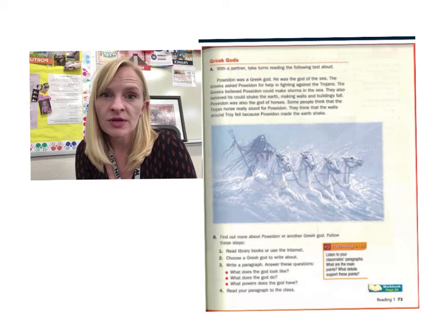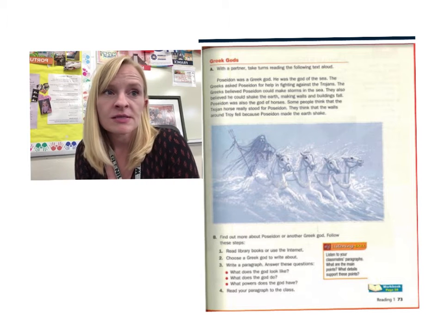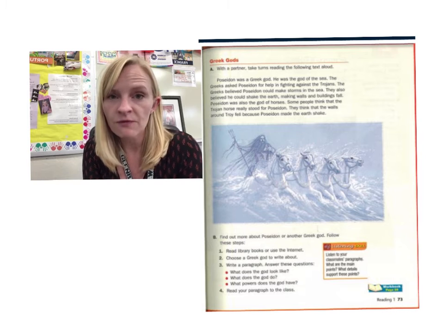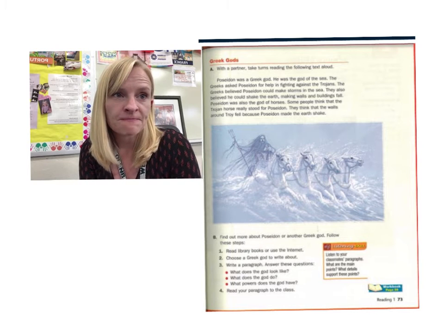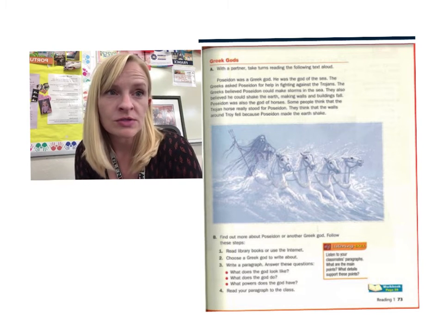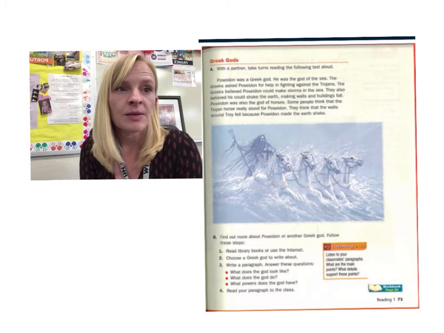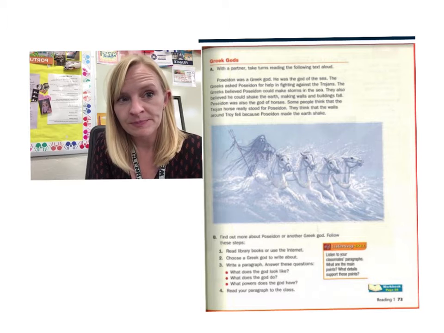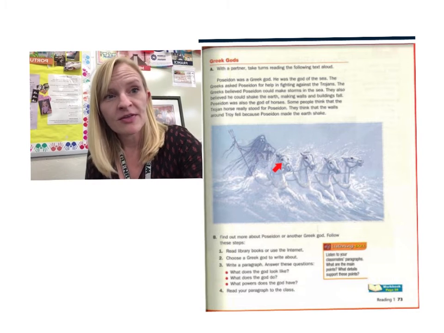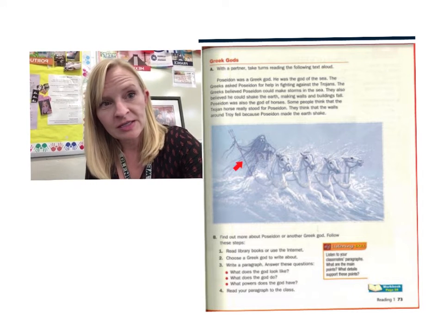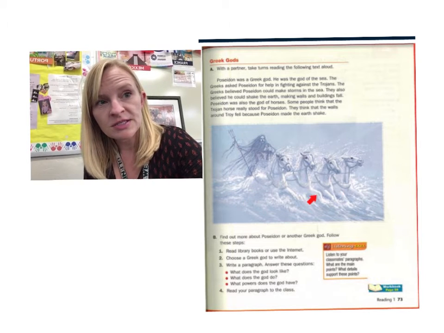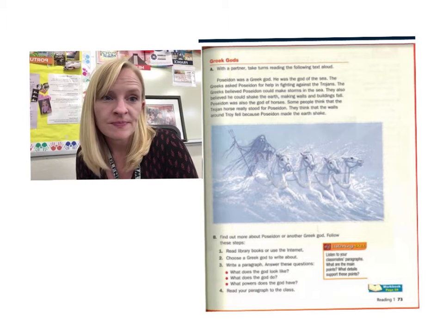Poseidon was also the god of horses. Some people think that the Trojan horse actually stood for Poseidon. They think that the walls around Troy fell because Poseidon made the earth shake. And there's a picture here of Poseidon. He's in the ocean, in the sea, and he also is in charge of horses.